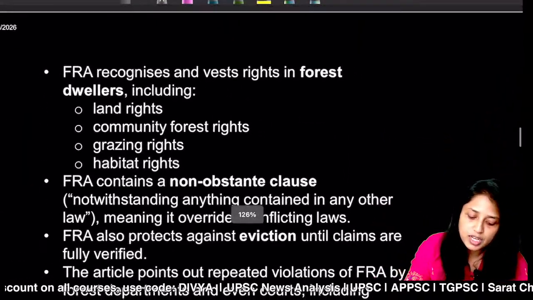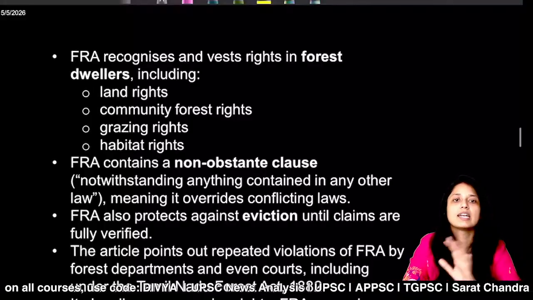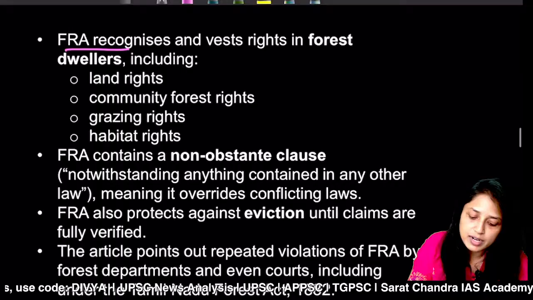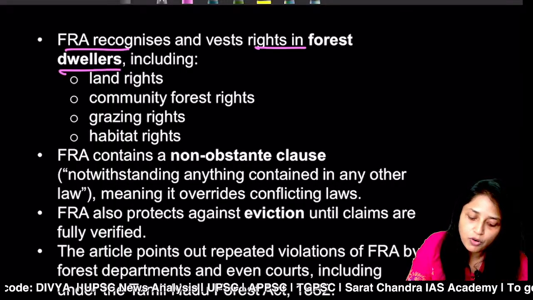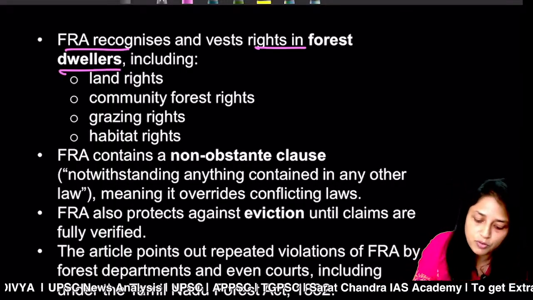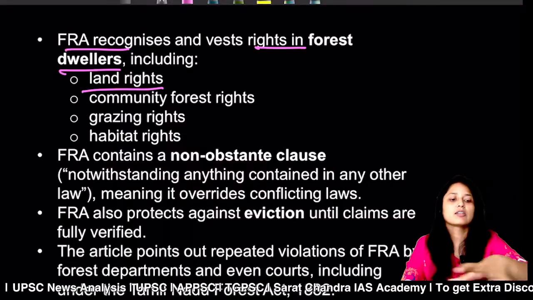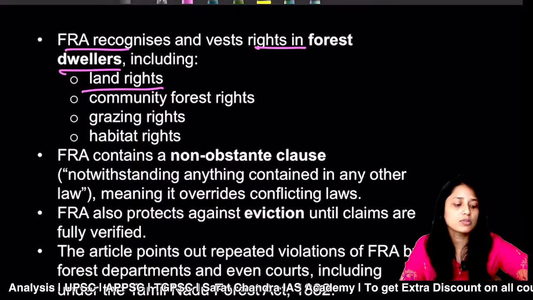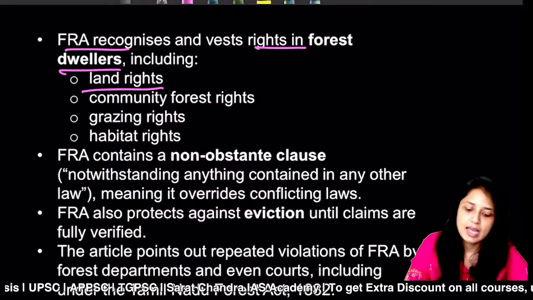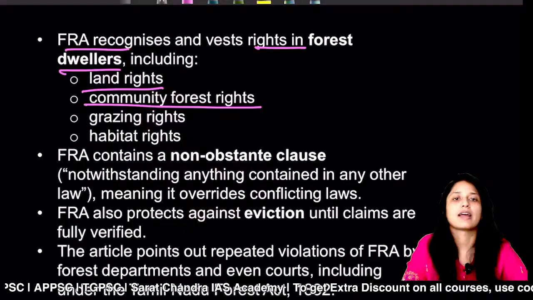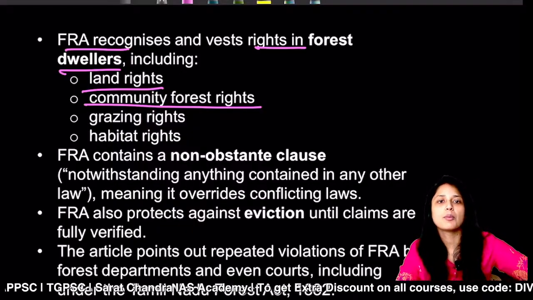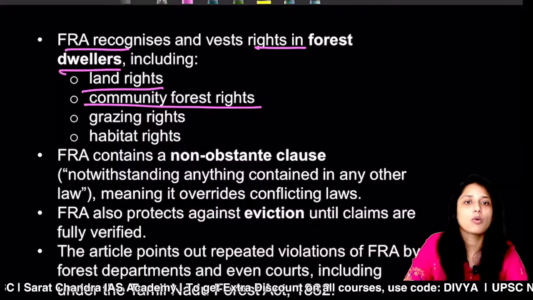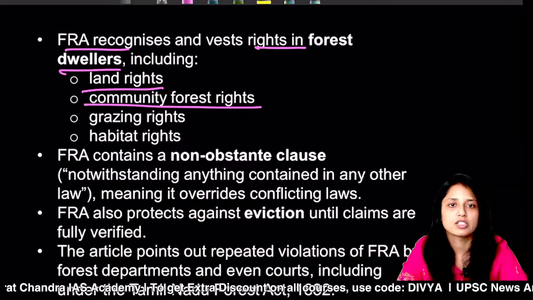Now, if we are talking about the Forest Rights Act, let's quickly discuss what is included in it. The Forest Rights Act recognizes and vests rights in forest dwellers. What are those rights? First of all, the land rights, that for example, 4 hectares of land, you can own this land area. Second is the community forest rights. That means the entire tribal community will have ownership of all the forest produce, for example, minor forest produce.